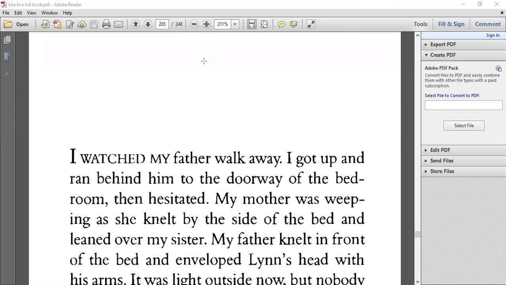Okay, so now it is time for us to resume back to Kira. As we were reminded yesterday, we saw that Lynn has passed away in chapter 13. What is mom doing? We read a little part yesterday. How is mom behaving? She seems very hesitant, and gets a small mirror and puts it in front of Lynn's nose to see if there's a fog of breath or not, to see if she's alive or not.